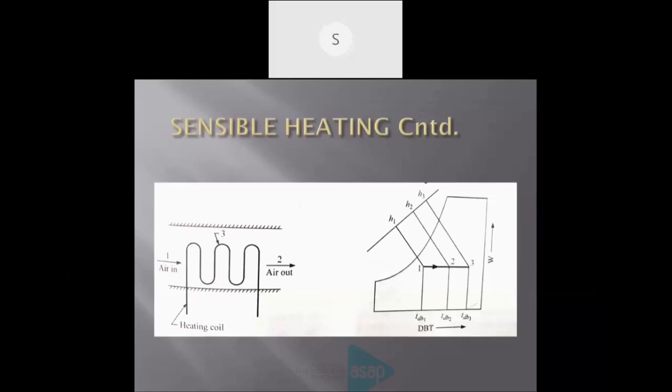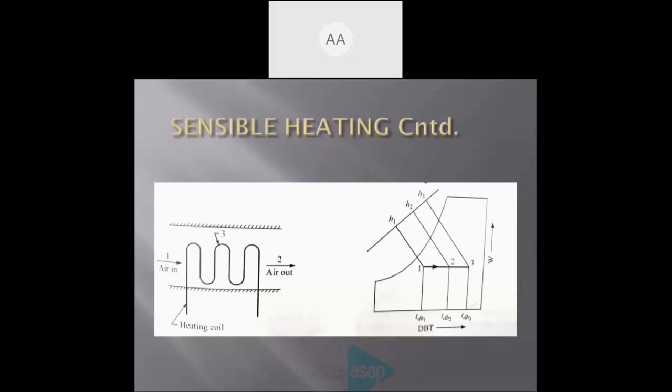Here, the operation in the psychrometric chart is shown as a horizontal line from left to right. Why? From left to right, we know temperature is increasing. Here also, when heating, temperature is increasing. The temperature of the entering air is marked as 1, the first point.